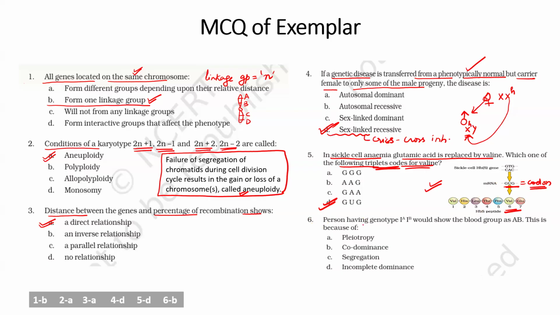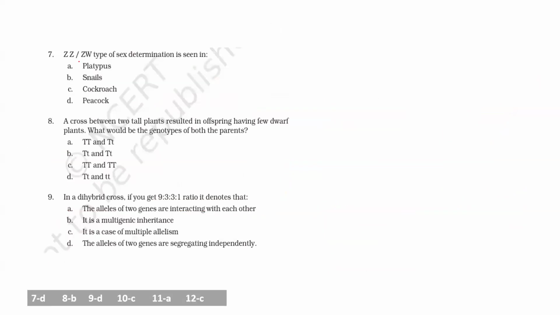Now, the next, the sixth question, is a person having this genotype. This genotype means both the alleles are dominant and we are saying the blood group is AB. So it means both the alleles are dominant, which means it is co-dominance. Clear, beta? Six questions we have discussed. Now let us move to the next question.